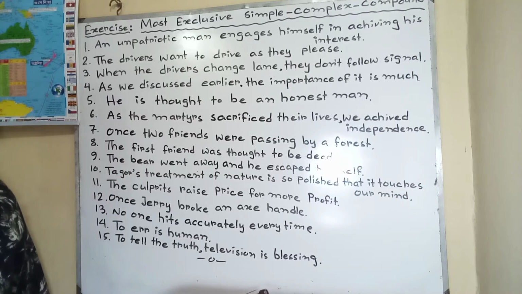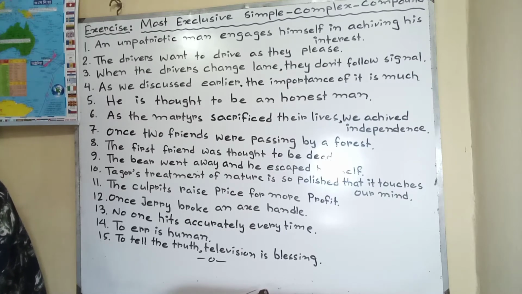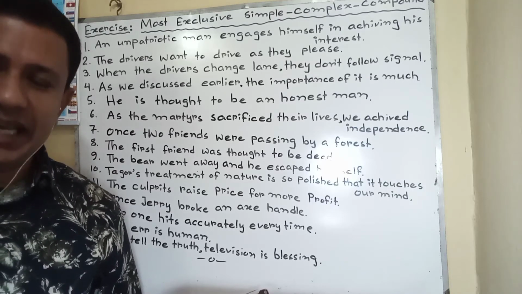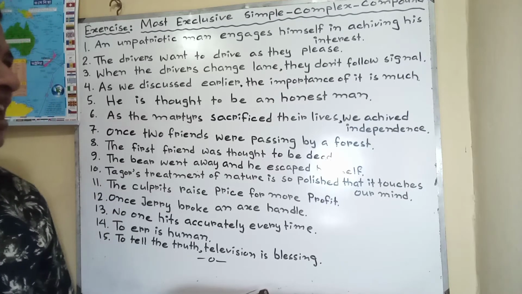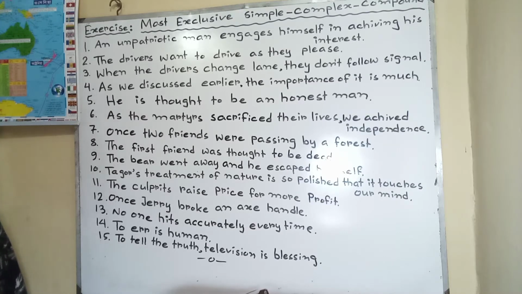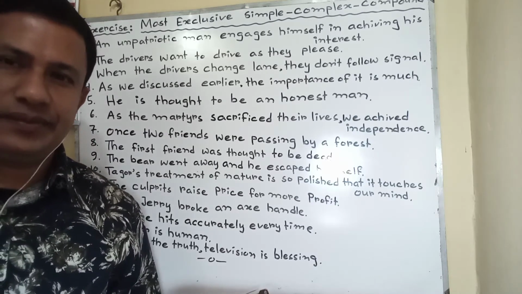We can do it in another way: in case of changing lane, the drivers don't follow signal. Compound will be: the drivers change lane and they don't follow signal in that case.